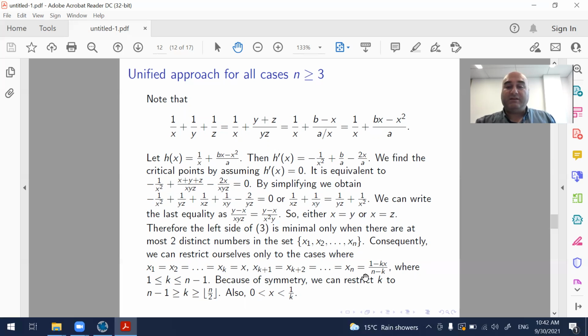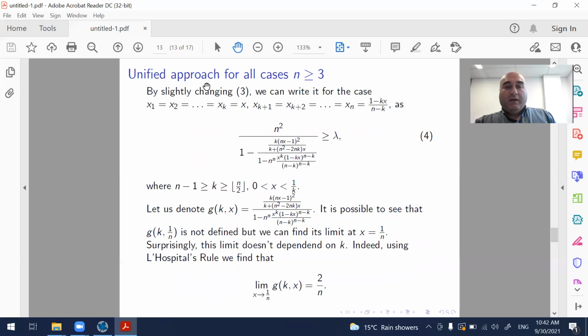Because of symmetry, we can restrict k to this interval. And x will be taken from the interval (0, 1/k) to make sure that all the numbers x1, x2, xn are positive. We can now put this in the inequality 3. For this, we will first change 3 a little bit. We will obtain this inequality.